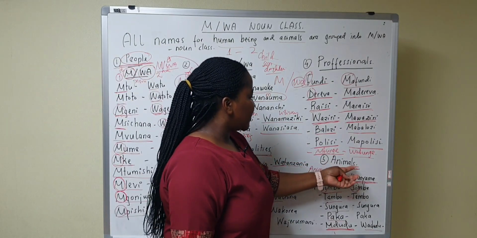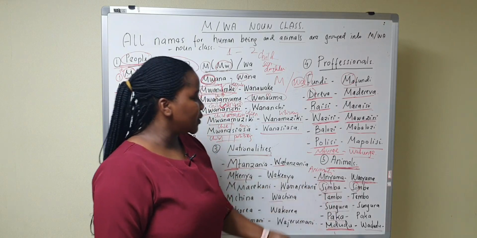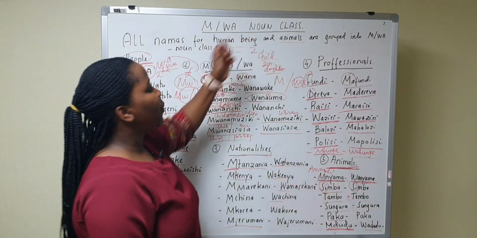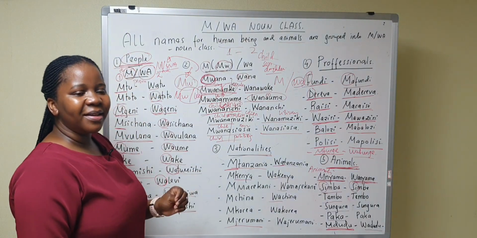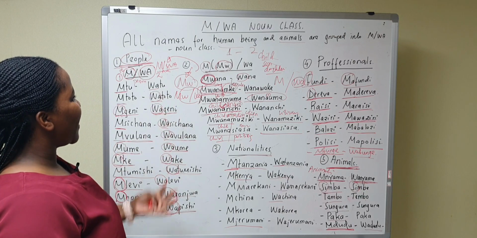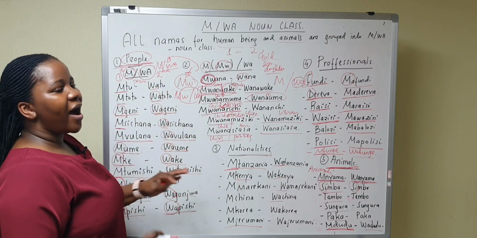And the last category is for animals. All animals' names are grouped here in wa noun class. Okay, so yeah, very good. So these are examples and categories of wa noun class.